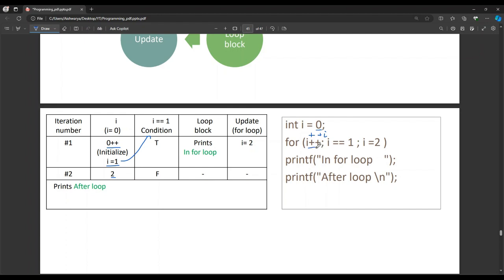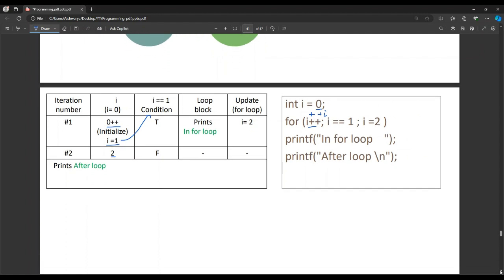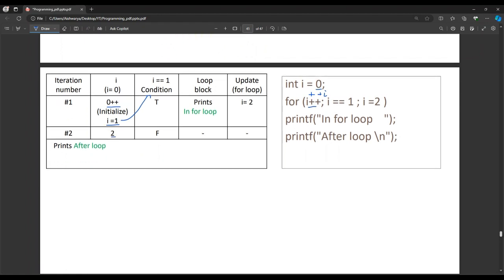But here we are initializing it with i is equal to 0. And then with the use of a post increment operator, it is becoming 1. And then checking the condition, it becomes true, updating the value. So that is how the output that is being given is analyzed to be correct. So whenever a for loop is given in placement questions or any type of coding questions that you are trying to solve, coding snippets, it is better to put down the for loop and then analyze the coding snippet that is given.